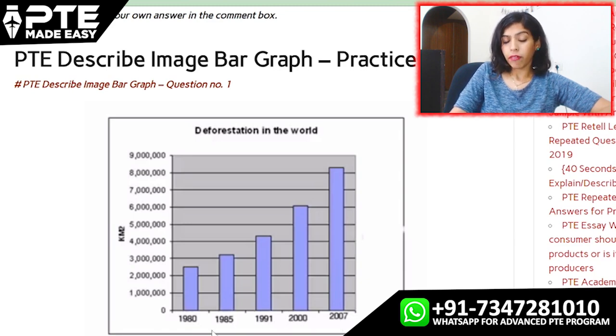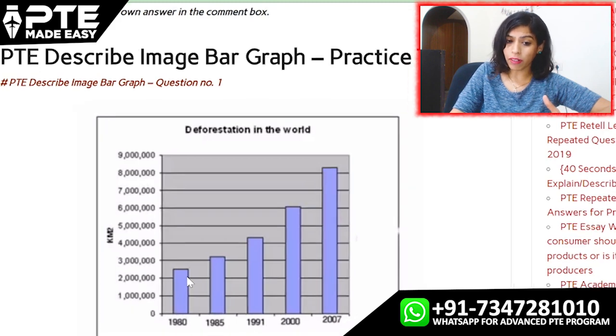2007. Whereas on the y-axis, we can see that they are talking about the square kilometer, as in they are explaining the area. So in 1980, around 2.5 square kilometer area was, or the forest land was, or the trees were cut down. Okay. So the trees were cut down from 2.5 square kilometer area of land.